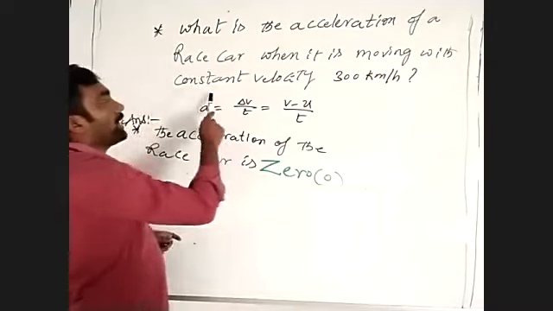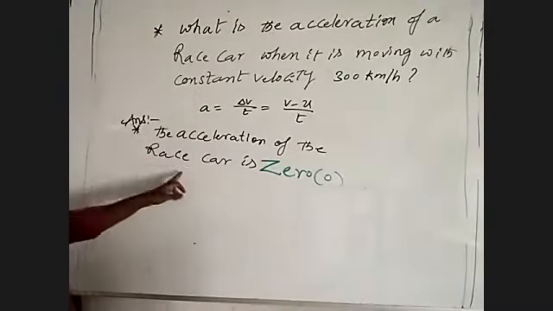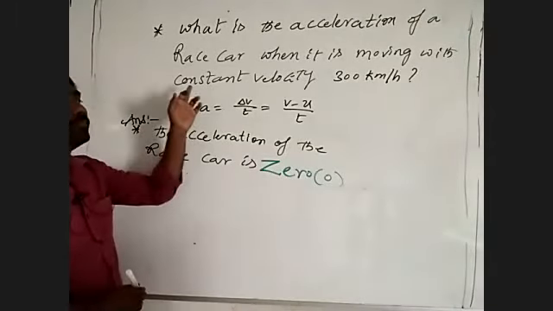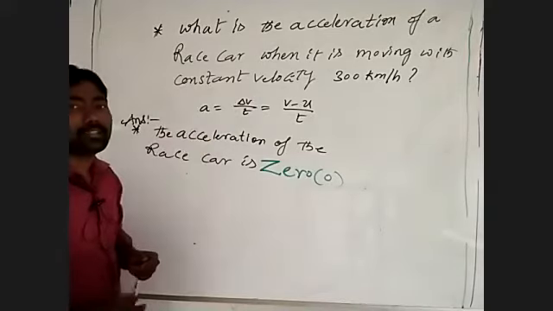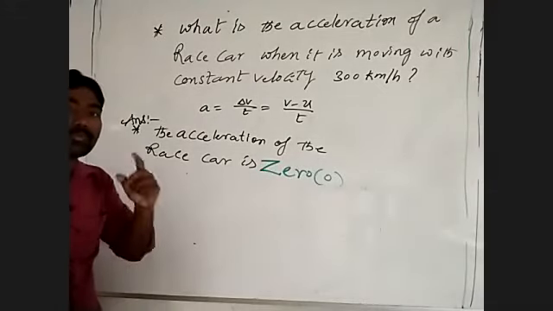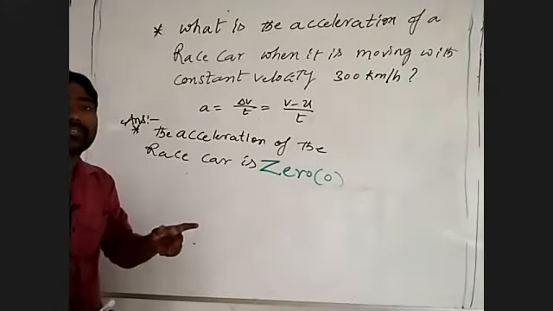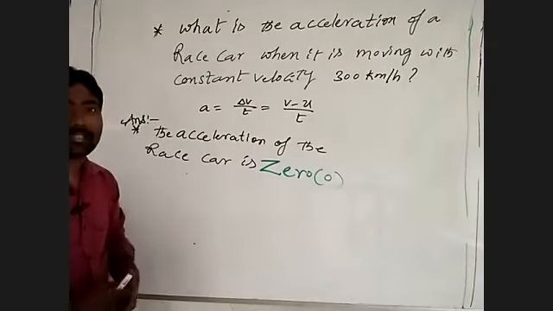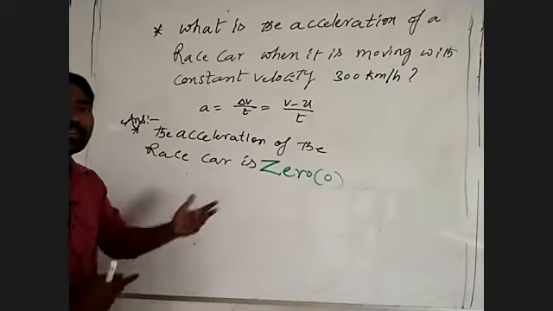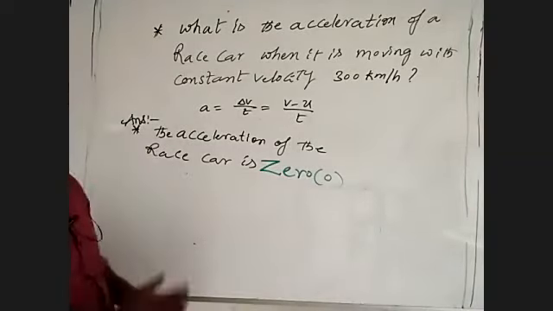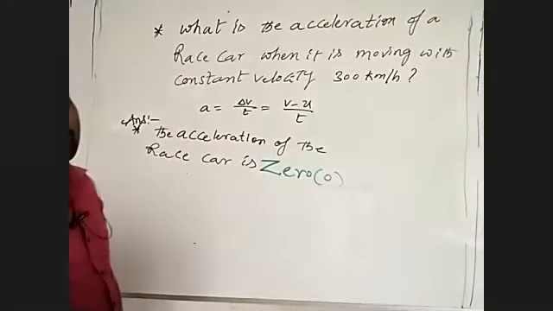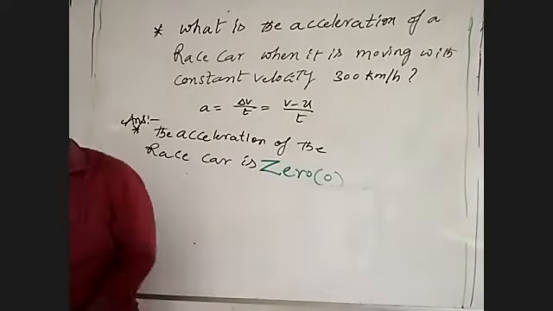So when a body is moving with a constant velocity, why is acceleration 0? Because the body is moving with a constant velocity. The race car is moving with a constant velocity. Not only a car, any body that moves with a constant velocity, the acceleration will become 0. If it moves with constant velocity, there is no change of velocity. If there is no change of velocity, the acceleration will become 0. That is the answer.